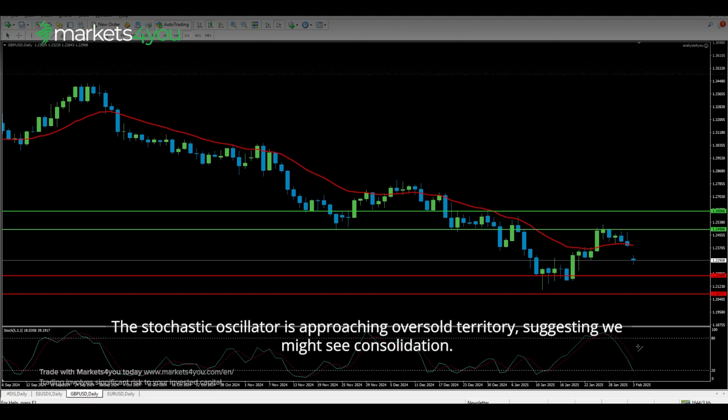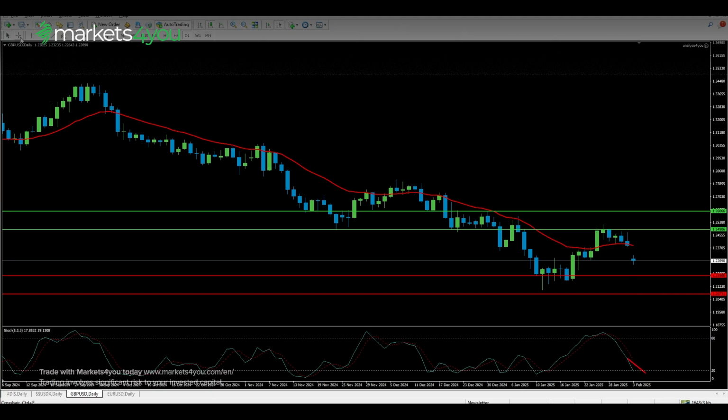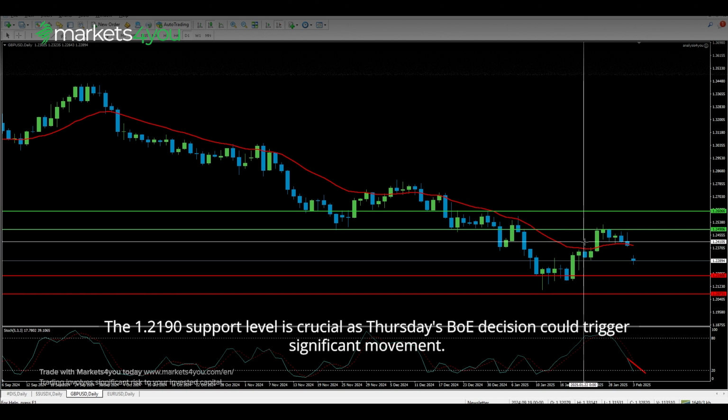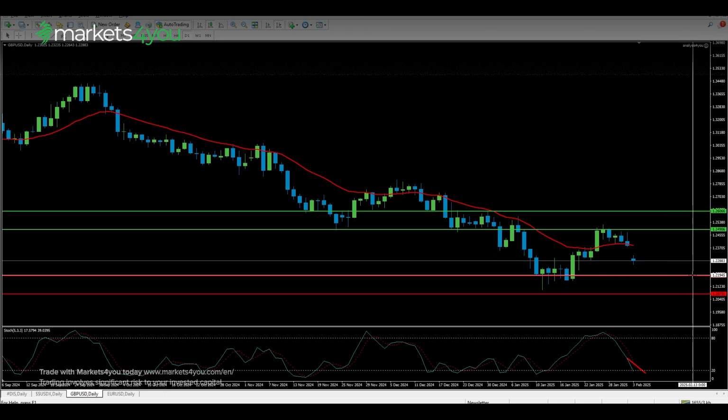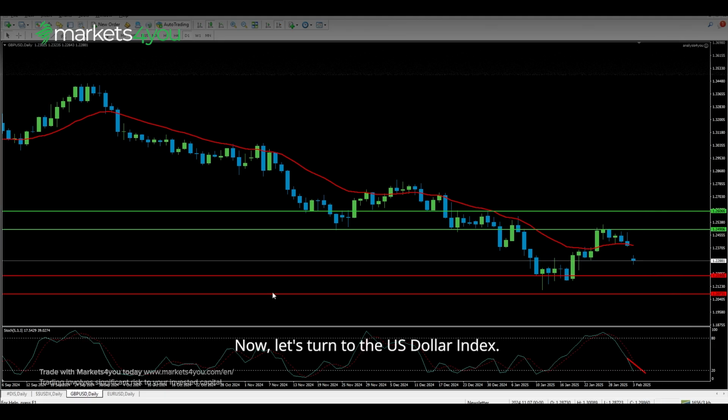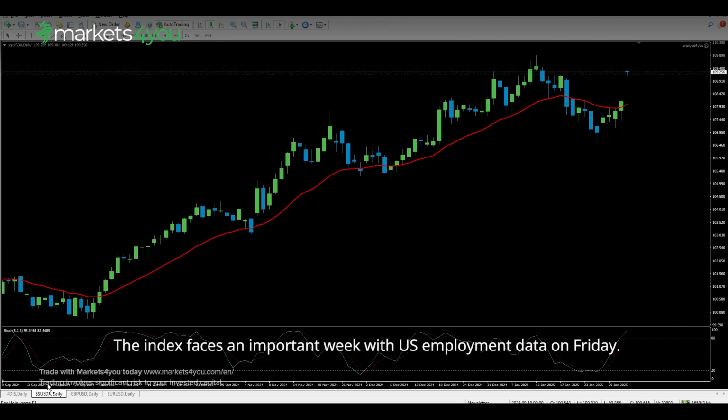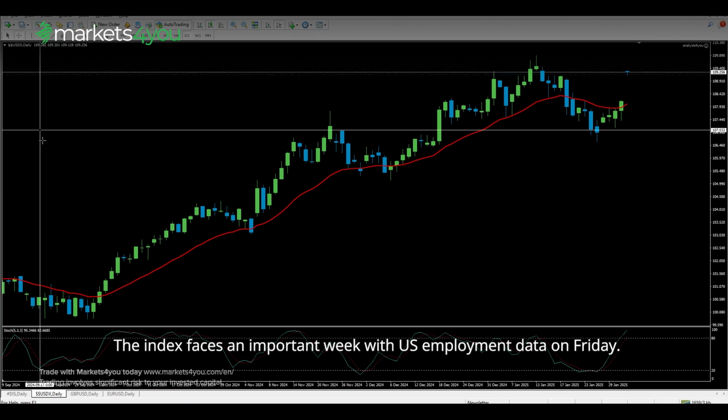The stochastic oscillator is approaching oversold territory, suggesting we might see consolidation. The 1.2190 support level is crucial as Thursday's BOE decision could trigger significant movement. Now, let's turn to the US dollar index. The index faces an important week with US employment data on Friday.